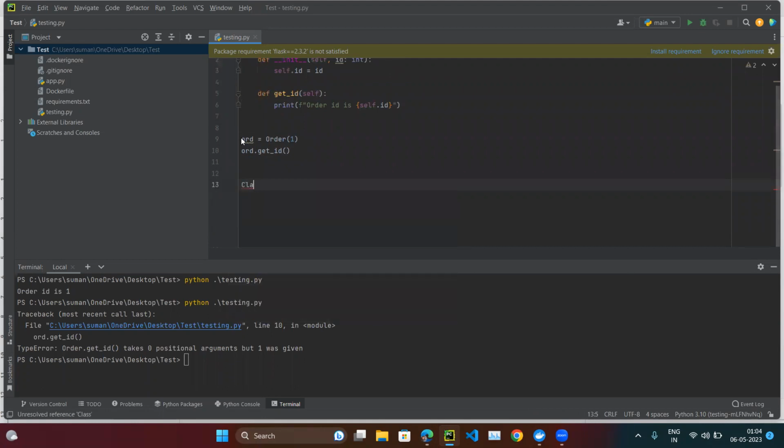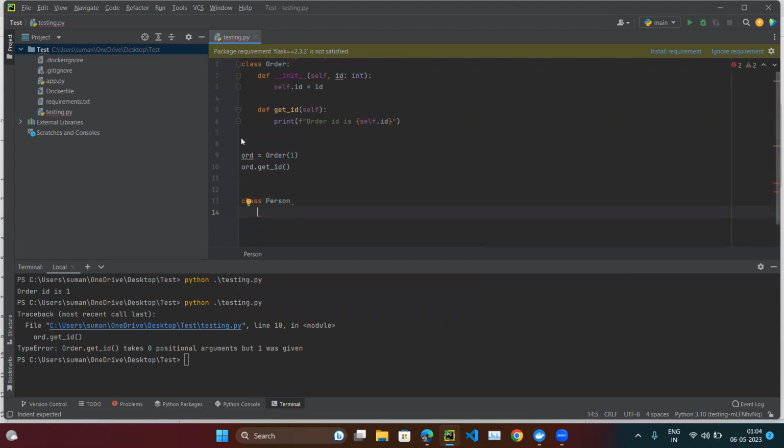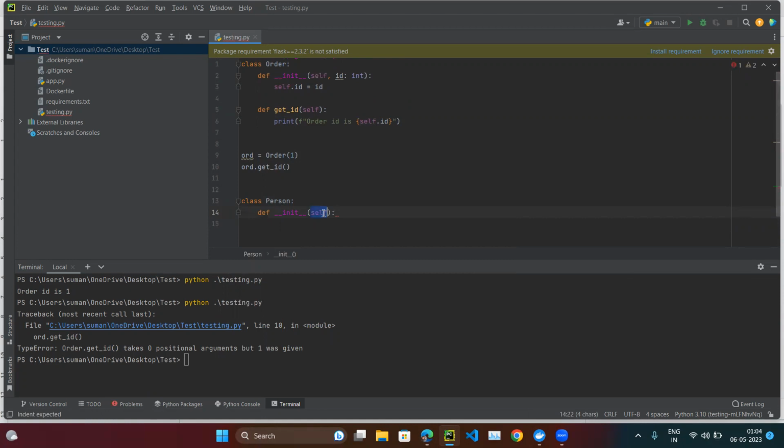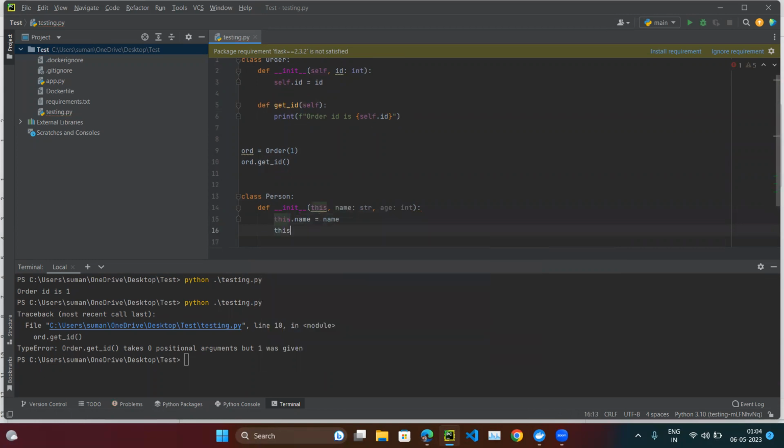So let's try passing something else. Let's try one class, class person, and define some init method, and instead of self, let's define something else. This is going to take the name, which is a string, and the age, which is an integer. Now this dot name is equal to name, this dot age is equal to age.